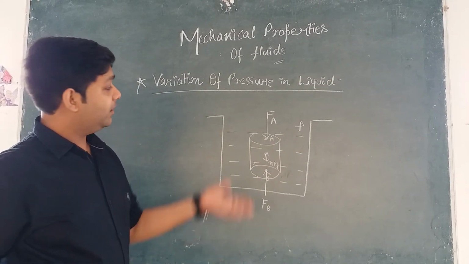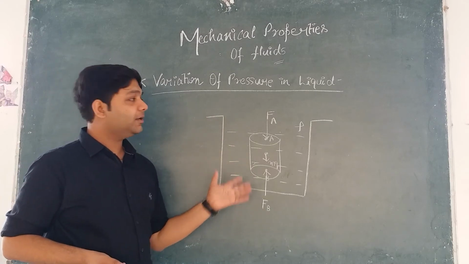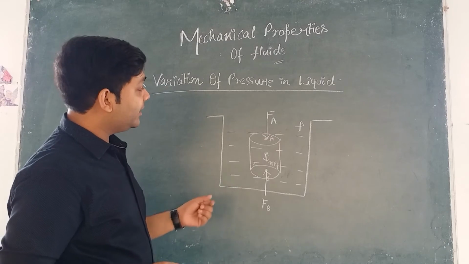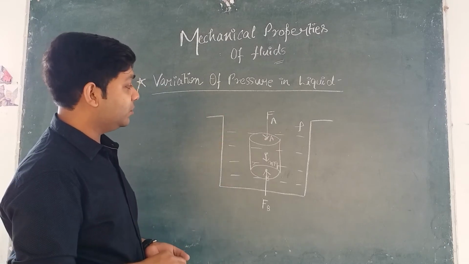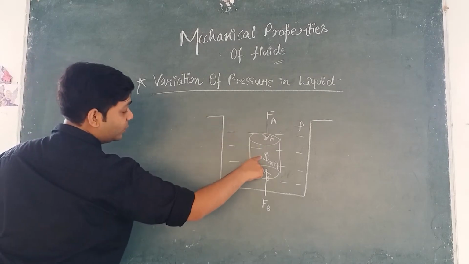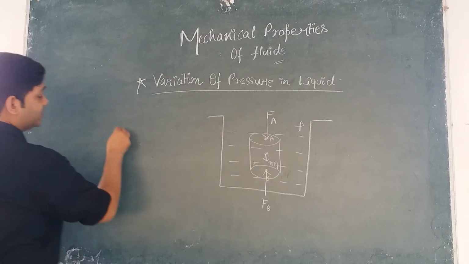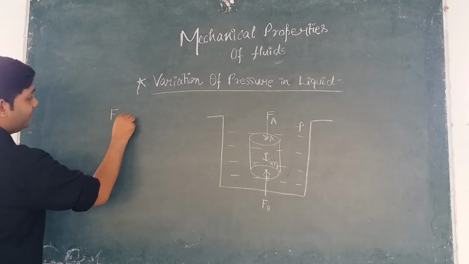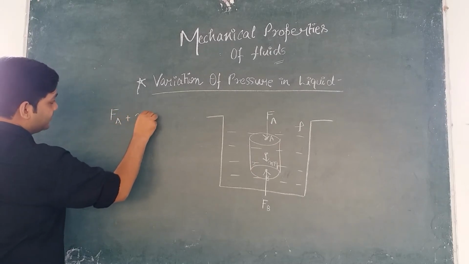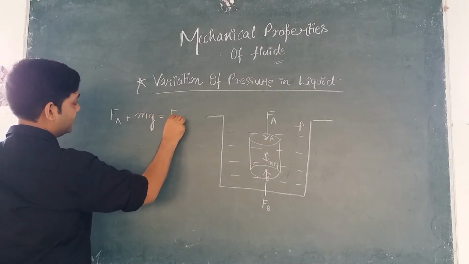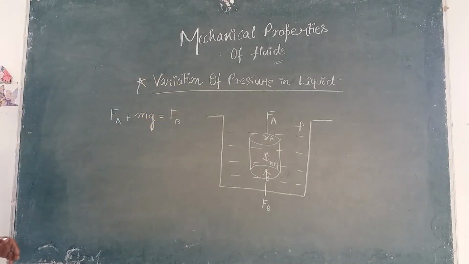So let us balance the forces. These two are in the downward direction and this is the upward direction. So we will write Fa plus mg is equal to Fb, right? This is what we have.